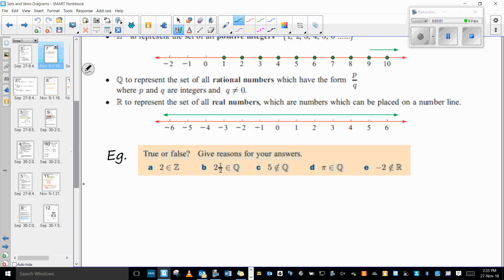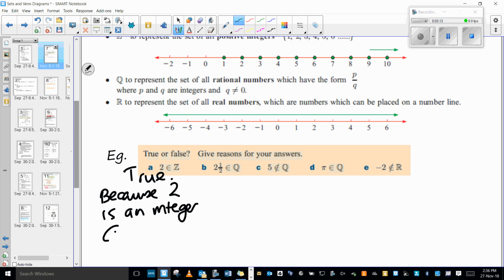So it's true because 2 is an integer. Maybe you could say that, in brackets, whole number, because that's showing the person marking it that you knew that Z was an integer. It's not good enough to just say true or false, because that's just a 50-50 hit and miss. You need to actually give a bit more information.